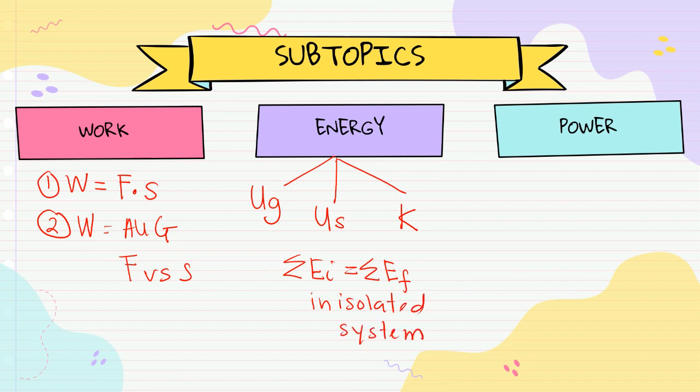For the next subtopic, power, you will learn about average power, where power equals the rate of work done, and next is instantaneous power, where P instantaneous equals F dot V.